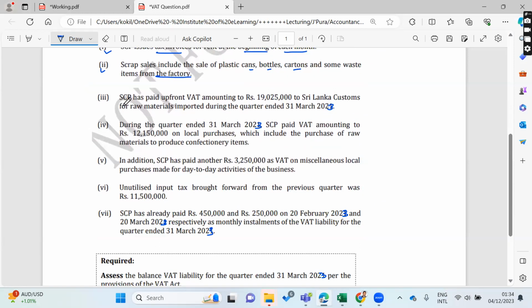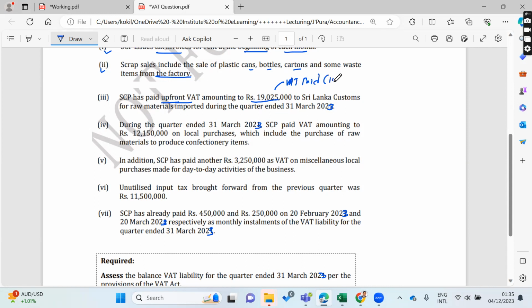Then SCP has paid upfront VAT. In advance, they have paid VAT. That means input tax relating to an amount of rupees 19.025 million to Sri Lanka Customs for raw material import during the quarter, right? For import of raw material, this much VAT they have paid. This is the VAT paid amount, not the value, right? This is the VAT.